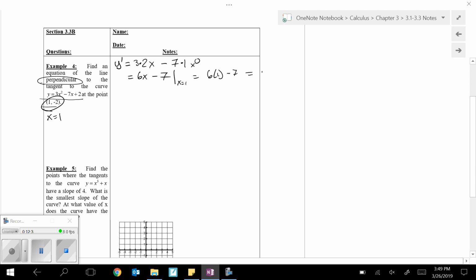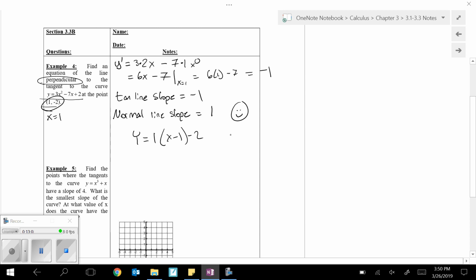Okay, so the regular slope, so how about the tangent line slope, is negative 1. The normal line, or the perpendicular line, is always the opposite reciprocal. Well, the opposite will flip this to positive 1, and the reciprocal of 1 is still 1. That's not so bad. So let's point slope form it up. Slope is 1, and then let's just stick the point in there. You don't even have to write the slope because it was 1, I guess. I guess you could have just said x minus 1 minus 2 or y equals x minus 3. I'd take these both. Doesn't matter.